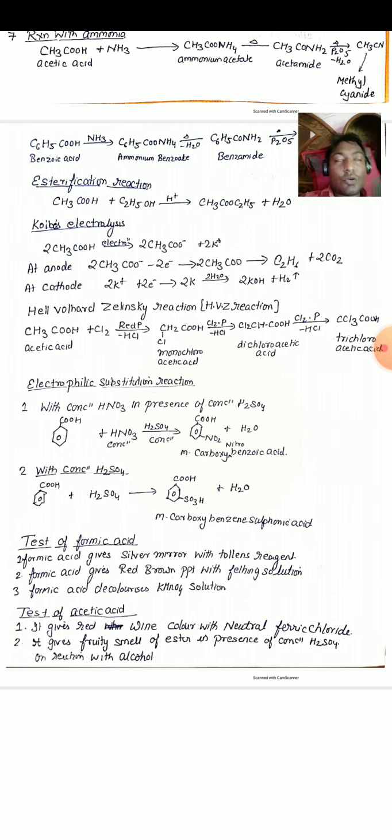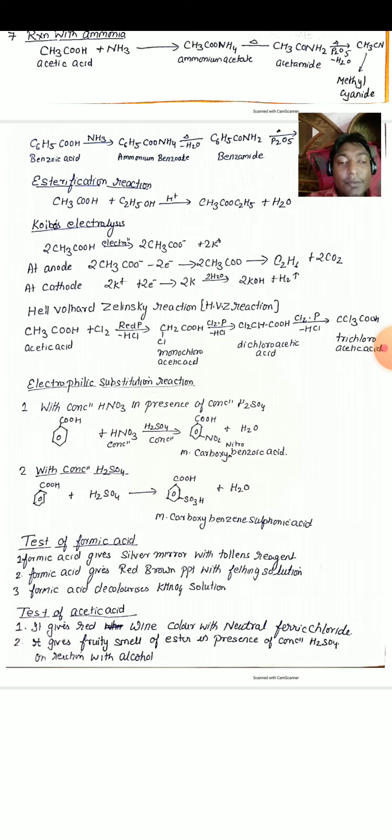Further, this substitution reaction takes place in presence of phosphorus. One more H is removed with a Cl, and another Cl comes and joins, forming CHCl2COOH. Further, it reacts with chlorine in presence of red phosphorus, forming trichloroacetic acid, that is CCl3COOH, with the removal of the last HCl.